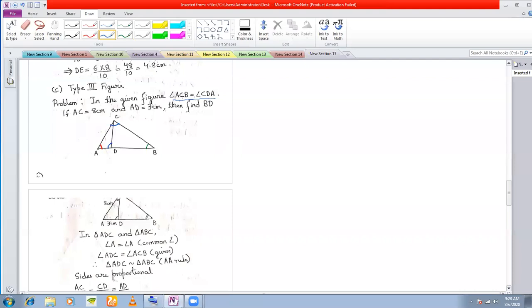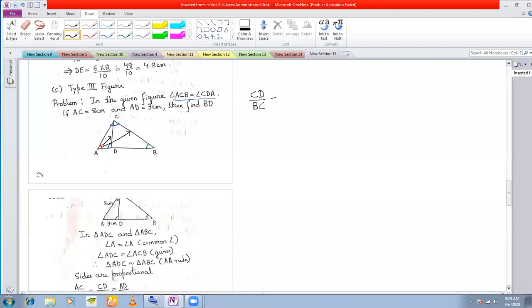Okay, I'll continue in the next class, this problem. But just in short, how to write the proportional sides of this. Look at the smaller triangle. Look at the red angle. In the smaller triangle, opposite to the red angle is which side? CD. So I'll write CD. In the bigger triangle, opposite to the red angle is which side? BC.